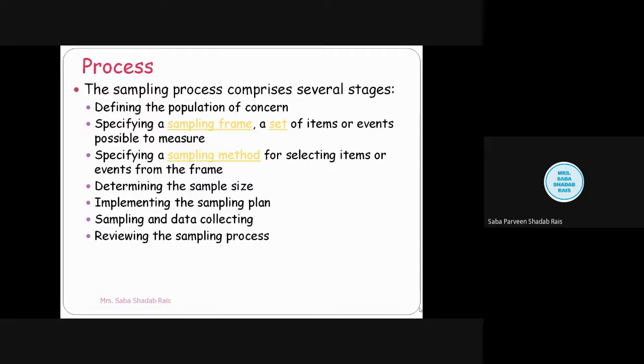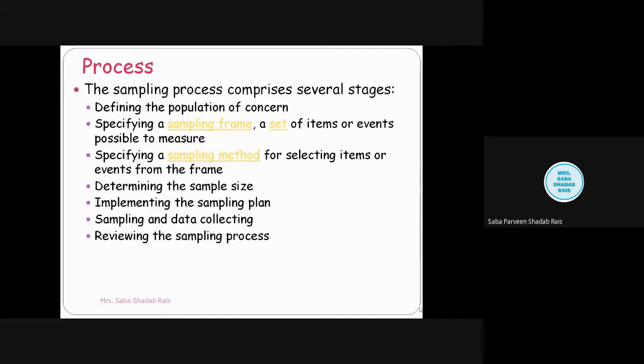I told you that there are various methods of sampling. So out of that, do you want to go for probability sampling or non-probability sampling, and what type of probability or non-probability sampling you are interested in, that will be given for selecting the item or events from the frame.